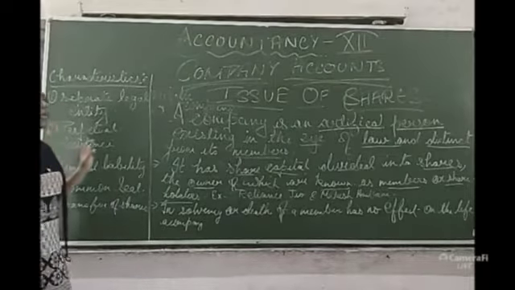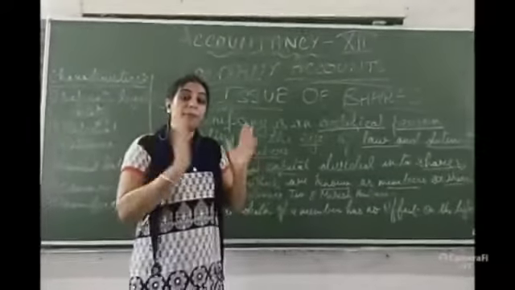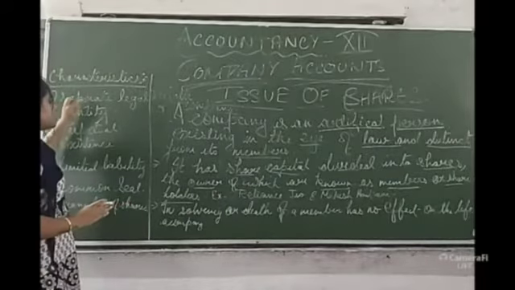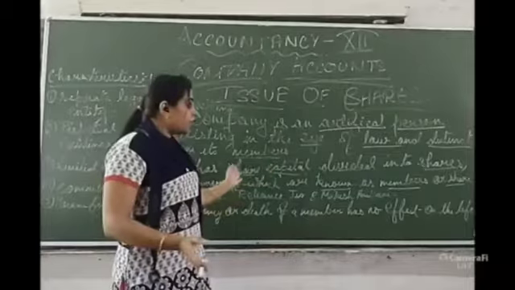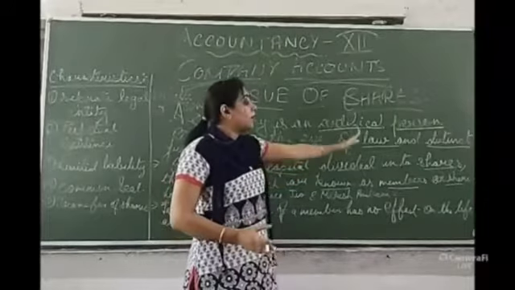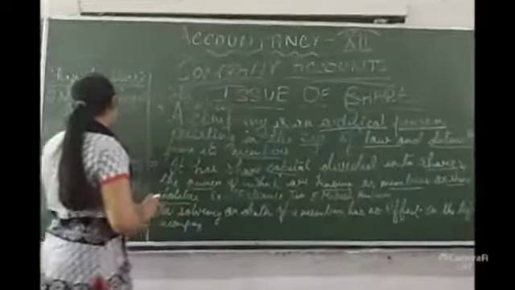Now, what is separate legal entity? We have already discussed that a company is a separate legal entity. Entity means business. What is the meaning of separate? It is very different from the owner. Means in the eye of the law, a company is separate from its owner. That is the separate legal entity.